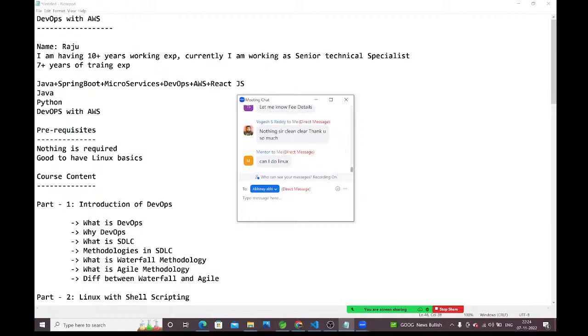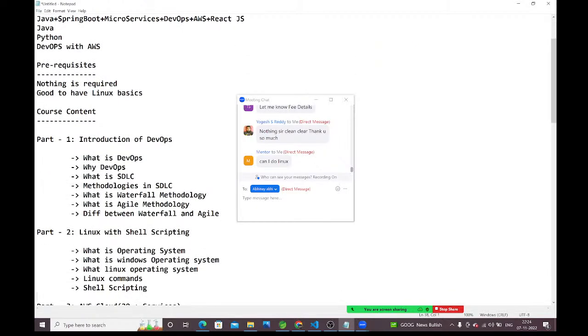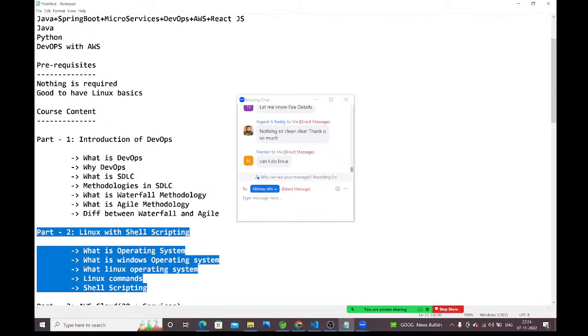Linux I am discussing, right? At the beginning, Linux only I will start. Linux and shell scripting, I am going to discuss at the beginning only. Why will you spend extra money to learn these things? Here only I am going to discuss Linux, AWS, Python scripting. See, guys, not all DevOps trainers can teach Python, but here I can teach Python also. So that's why I know how much Python is required.